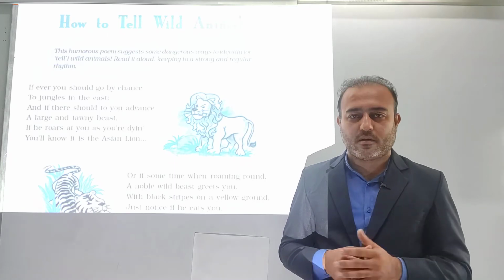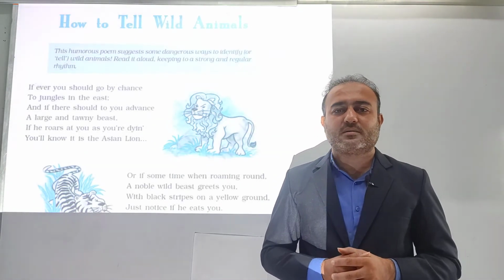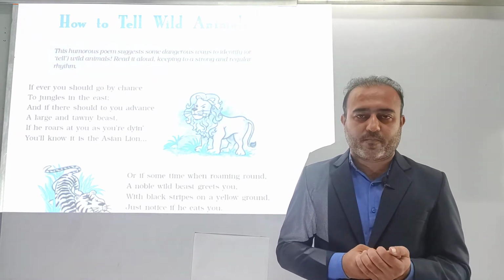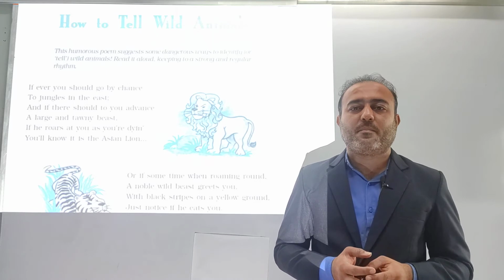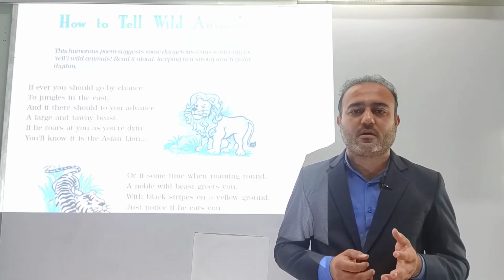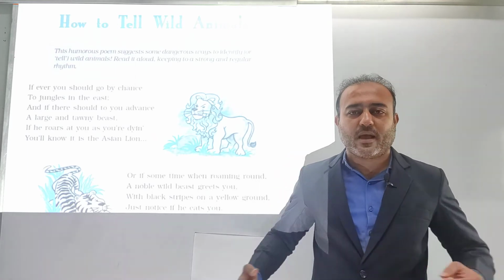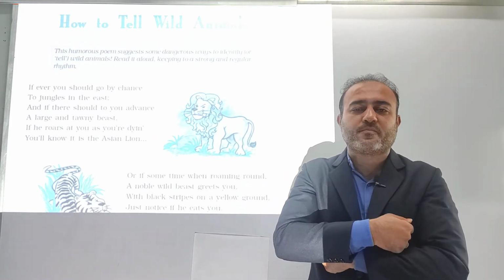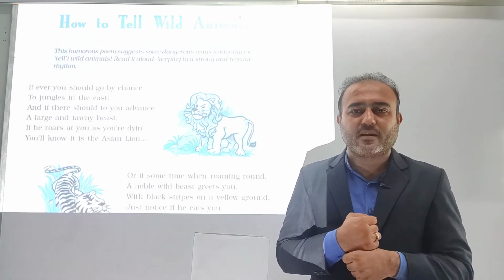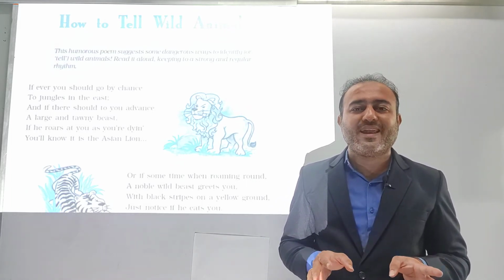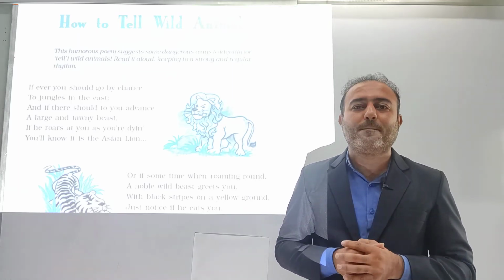Then in the poem the poetess talks about the bear, bhalu. She says that if you are in the courtyard or walking around, and someone comes from the back and gives you a tight hug, and keeps on hugging you so tightly that you are almost dead, then you should understand that it is the bear.